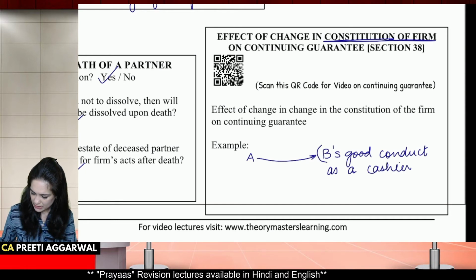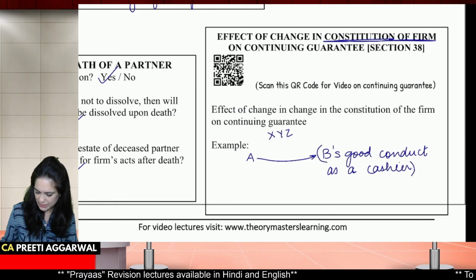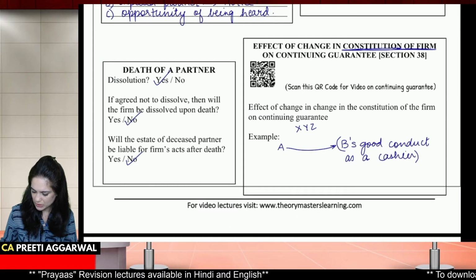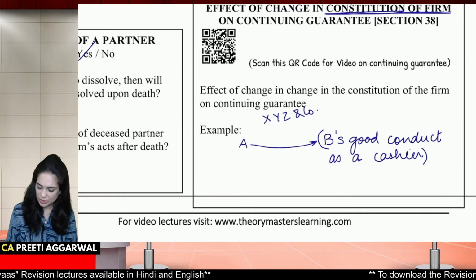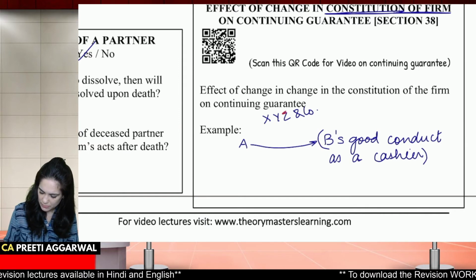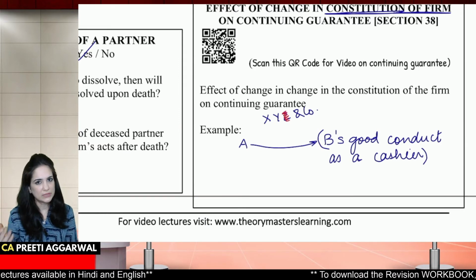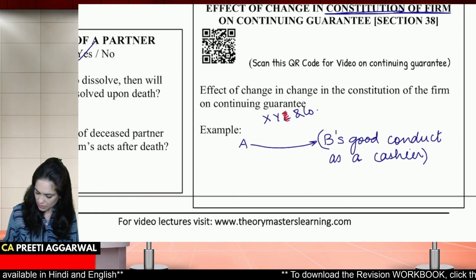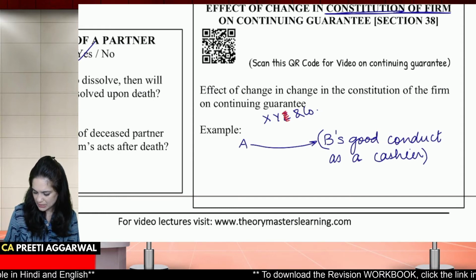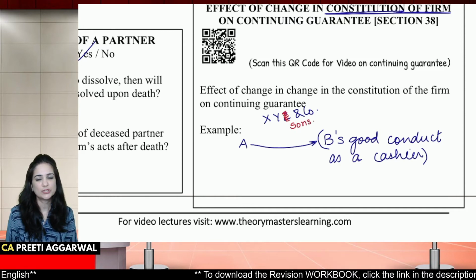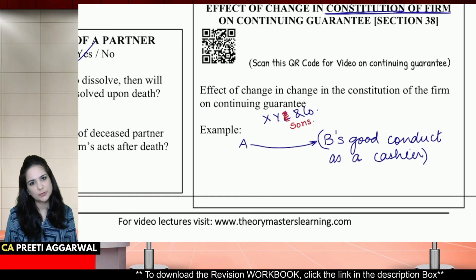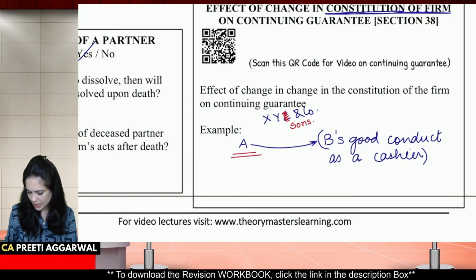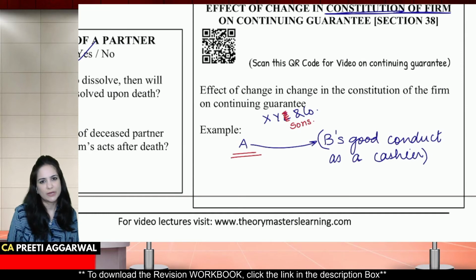Now this guarantee was given to XYZ firm. Okay, XYZ. Suddenly there was a change in the constitution of the firm. Z died, and let's say that his sons were admitted, even the name of the partnership was changed. Now over here there is a change in the constitution. A's guarantee automatically comes to an end.